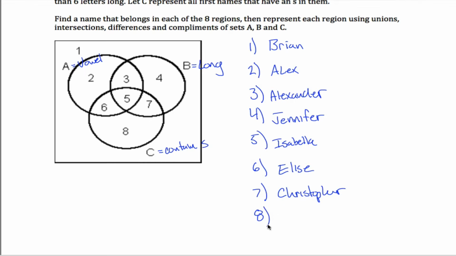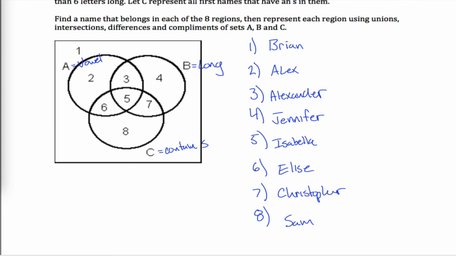Okay, we're almost done. 8, last one. I want it to contain an S. However, I don't want it to start with a vowel, and I do not want it to be long. Sam. Sure. Starts with an S, contains an S, does not start with a vowel, is not long. All right, so I think I got all of those taken care of here.